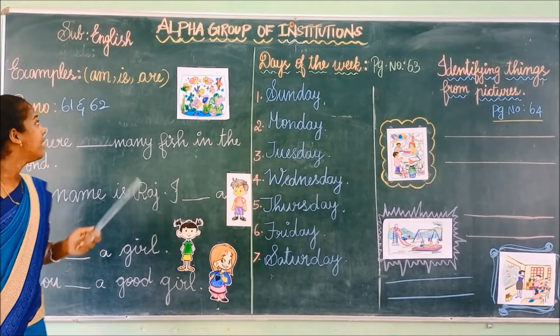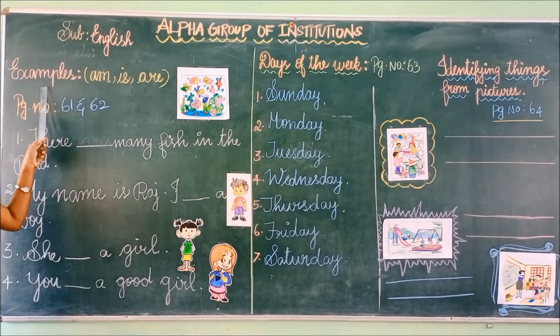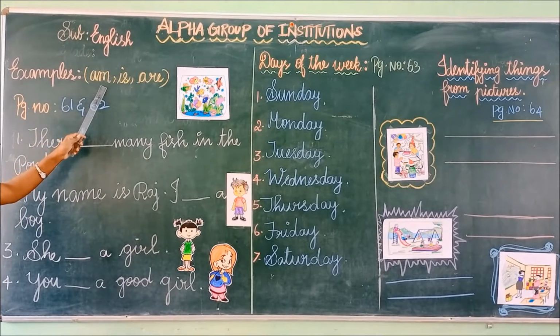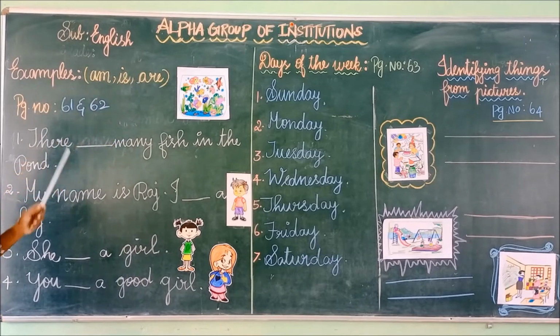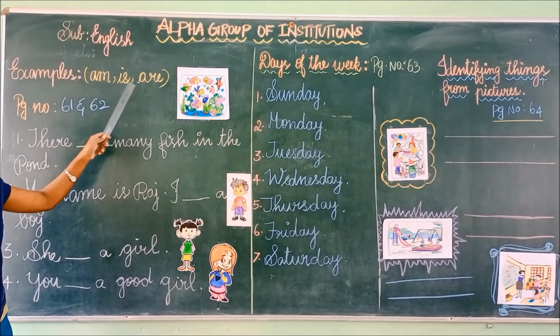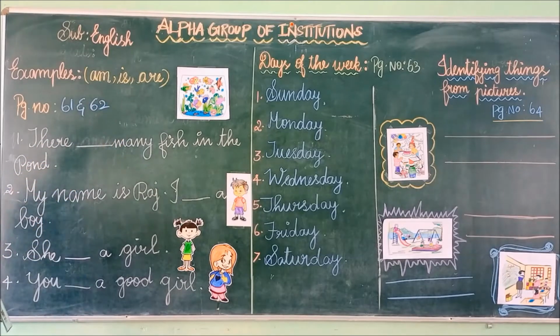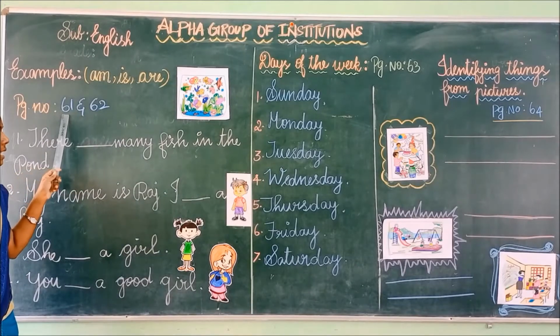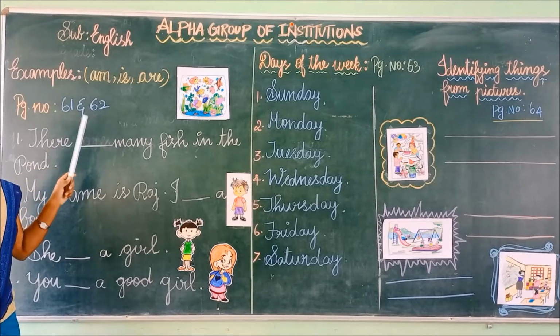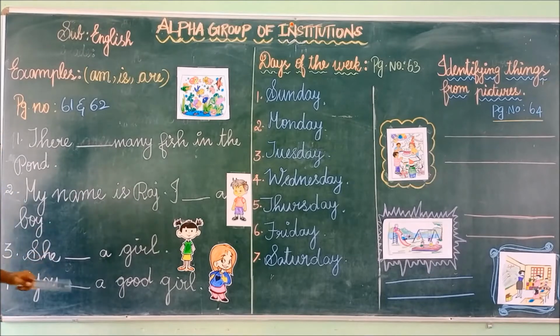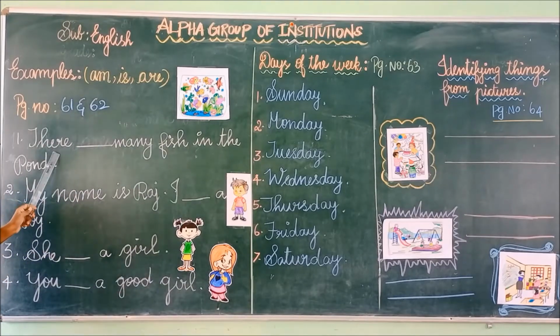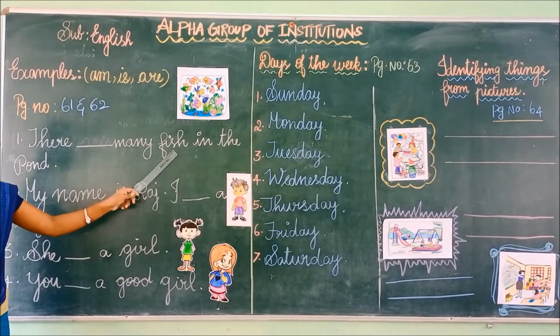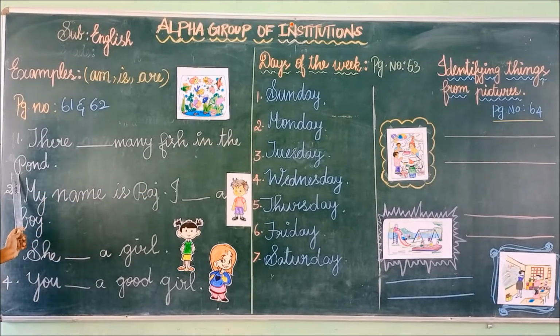Now we will see some more examples for am, is, are. Shall we see? Take page number 61 and 62 in your English textbook. First example: dash many fish in the pond. Tell me, children, what do we have to use?